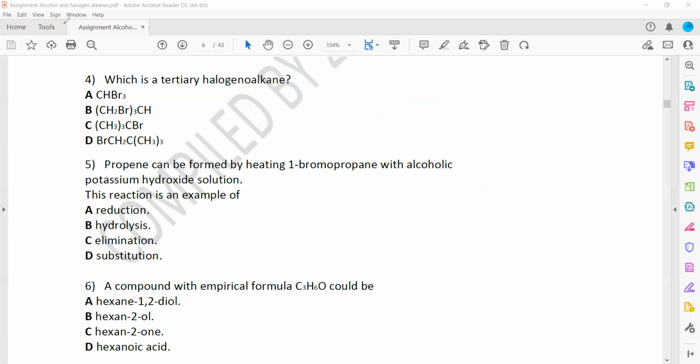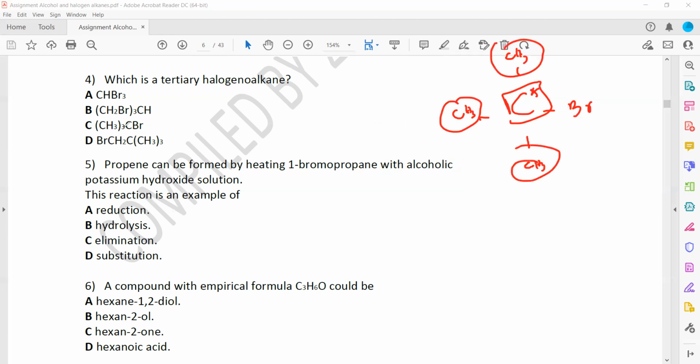So it cannot be. When we check the third one, (CH3)3CBr, the carbon is surrounded by three methyl groups, CH3 groups, and next to that is attached Br. So this is the one, the carbon attached to halogen surrounded by three carbon chains. We call that a tertiary halogenoalkane.